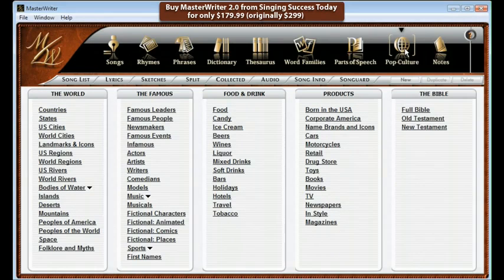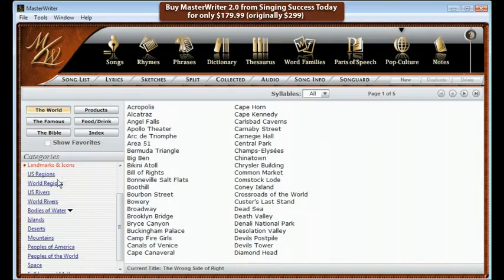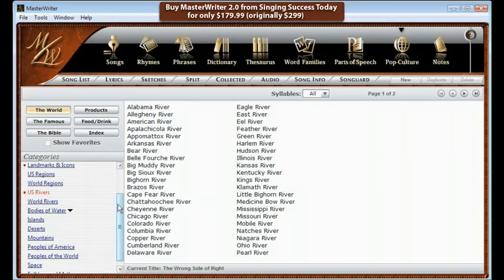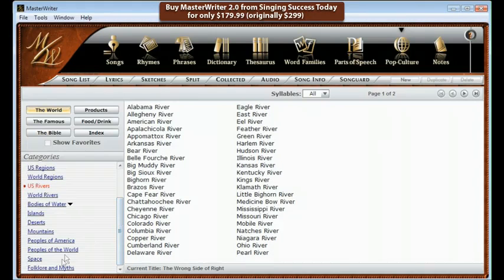Pop culture is a reference dictionary containing over 11,000 icons of American and world culture. Its purpose is to help the songwriter be more specific, which in turn creates more believable and colorful word pictures. Under world are landmarks and icons, rivers, and folklore and myths.